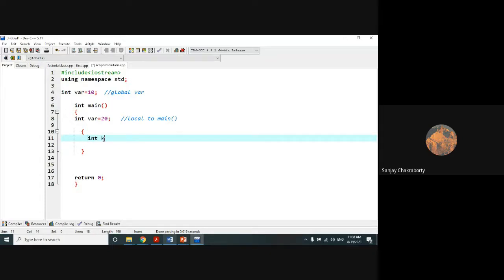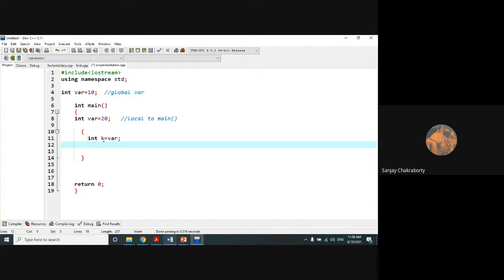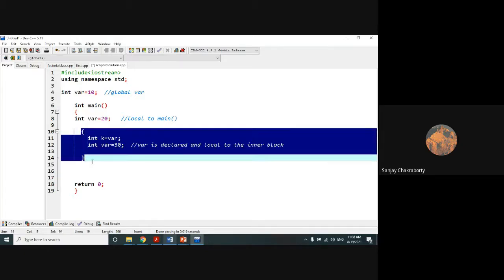In this way, we can write an inner block. This is a very new thing. You can look at this very carefully. I have declared one variable k, which will be assigned with var. Now I redeclare the var variable again with a new value, 30. So this var is declared and local to the inner block. This is the inner block. This is a very new concept. Without using any function, we can give this inner block.